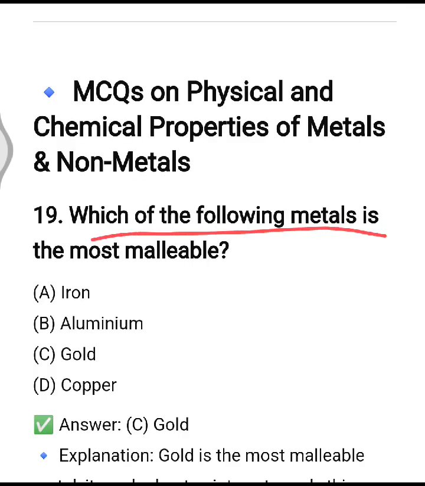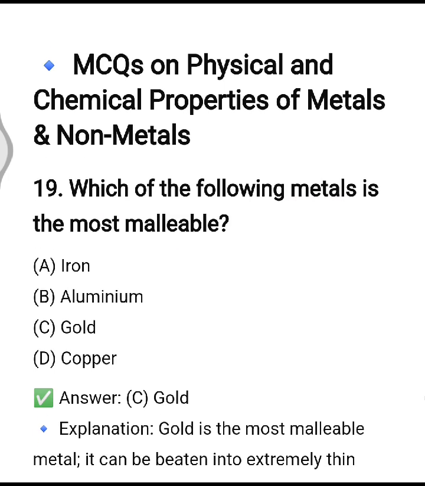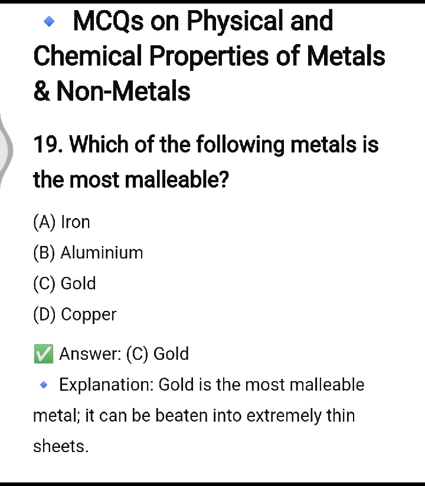Which of the following metals is most malleable? So what is malleable? It means the property of a metal by which it can be beaten into extremely thin sheets is called malleability. So out of the given options, gold is the most malleable metal and can be beaten into extremely thin sheets.